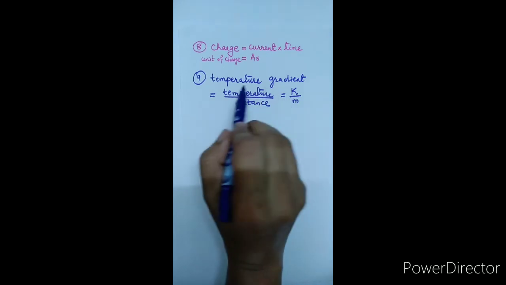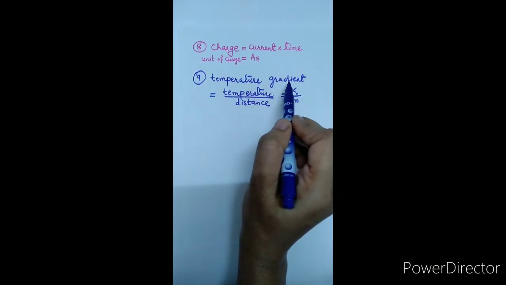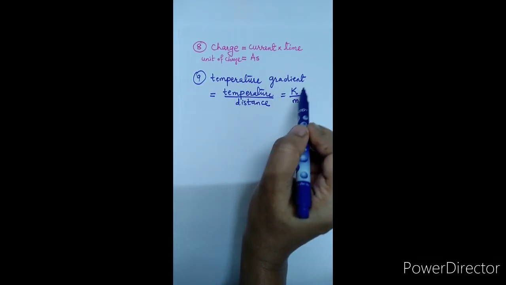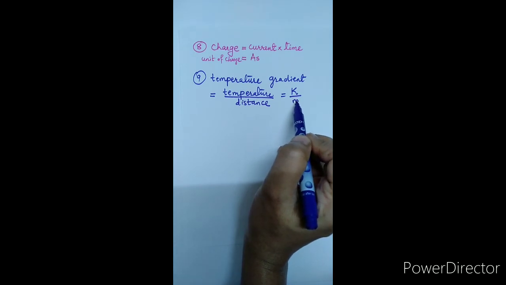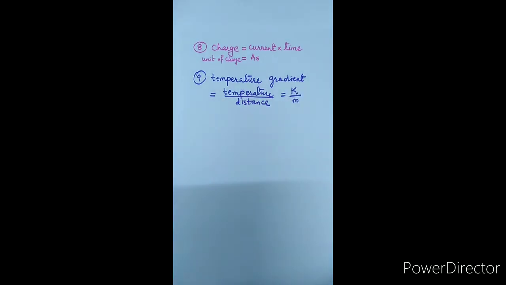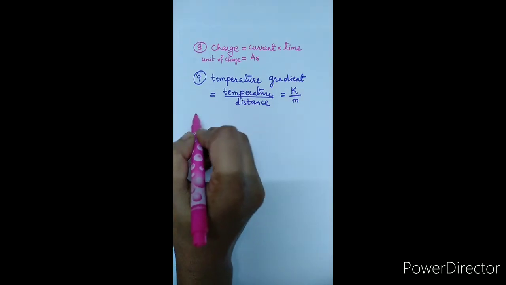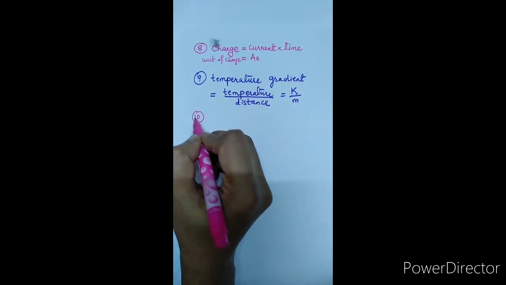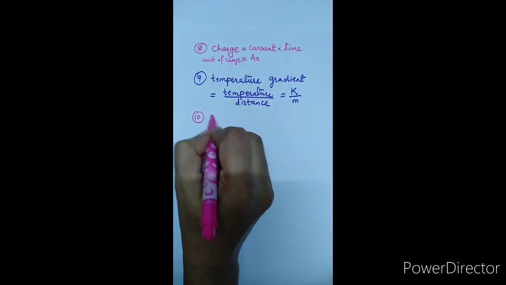So here we come to know that the temperature gradient is a derived quantity and its unit Kelvin per meter is a derived unit. The next example we have impulse.